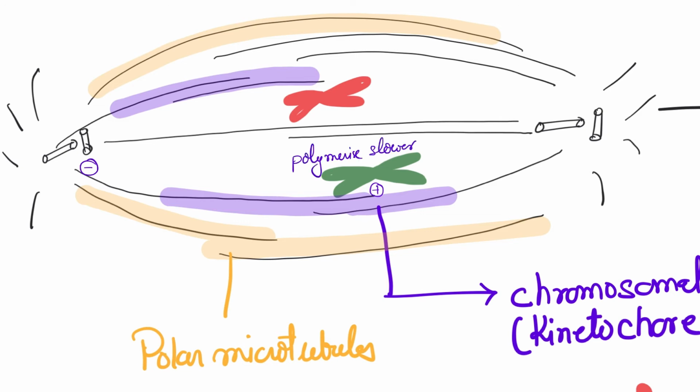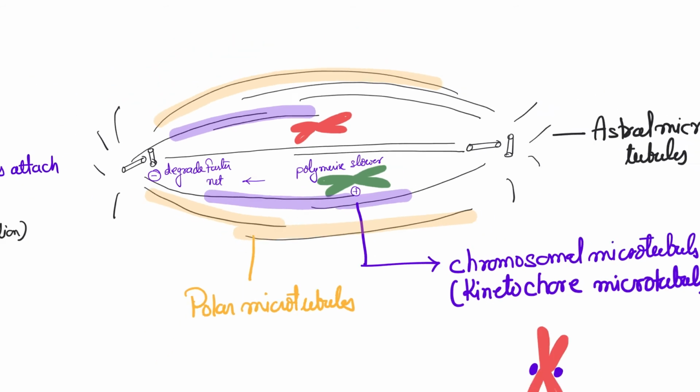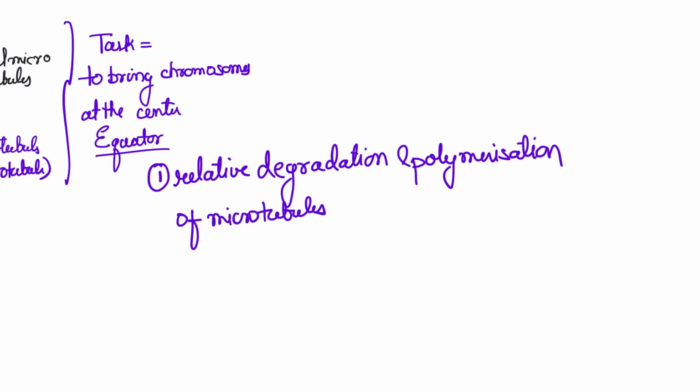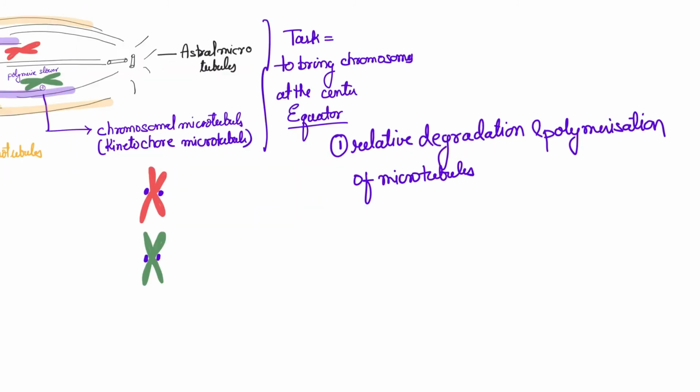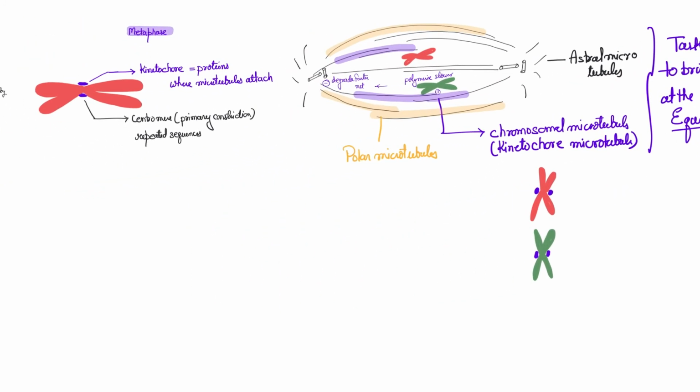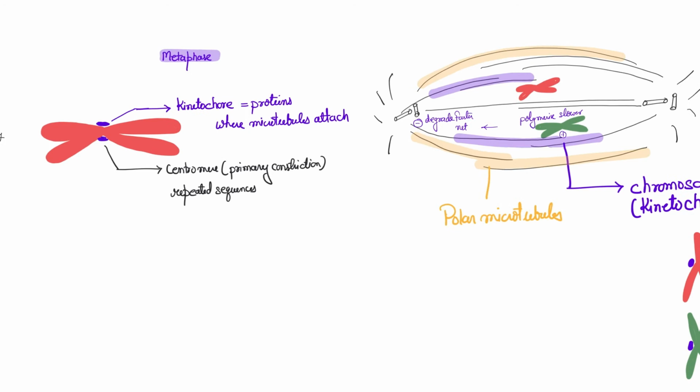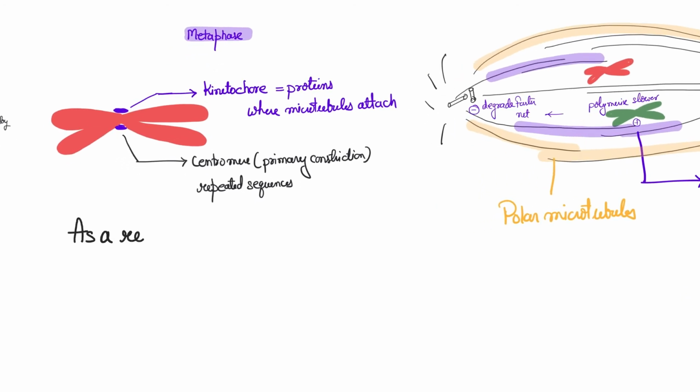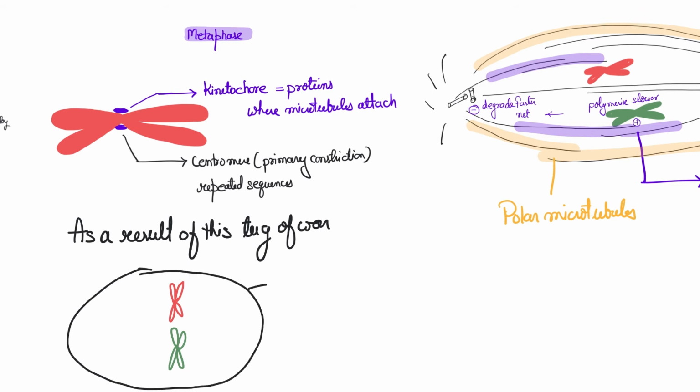Now, let's say at one end they polymerize slower, and at the other end they degrade faster, right? So in that position, the net movement will be towards the left side. So this is relative degradation and polymerization of microtubules. Now remember, as a result of all of this, we want to bring them to the center so that finally we can pull them apart and our job is done.